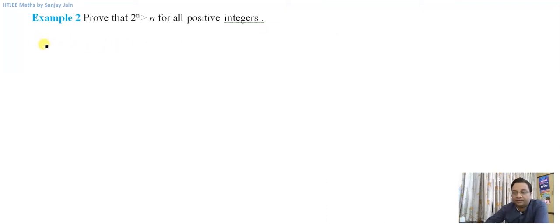Let us continue discussion on principle of mathematical induction. Now we have example number 2, where we need to prove that 2 raised to power n is greater than n for all positive integers. That means n belonging to natural numbers, right? These are positive integers or natural numbers, one and the same thing.